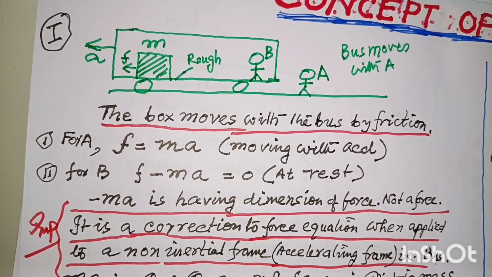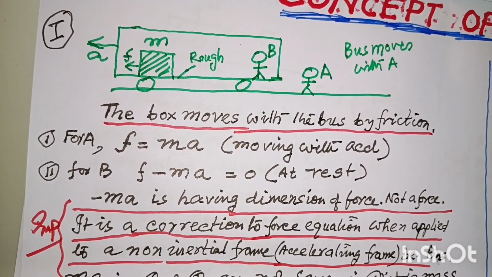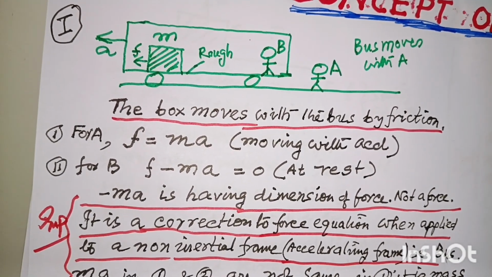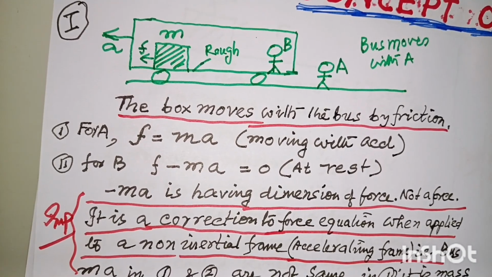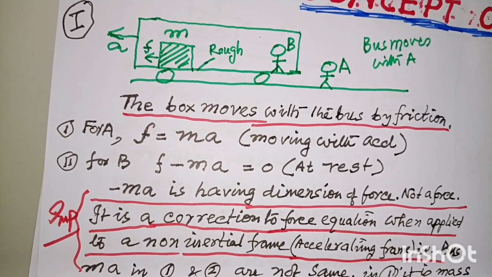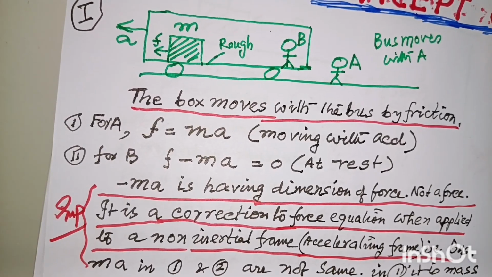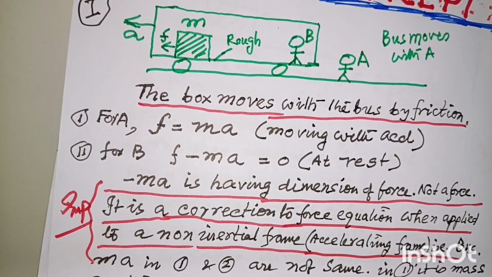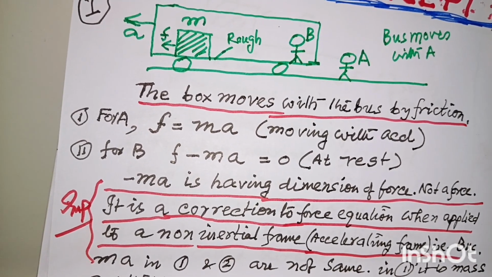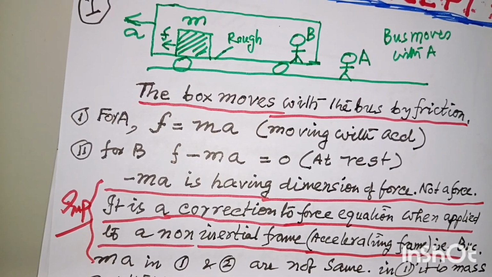So if he has to write the equation, he has to make a correction. He has to write F minus ma equal to 0. Now, the question is, what is minus ma? Minus ma is the correction he has made so that the equation matches.